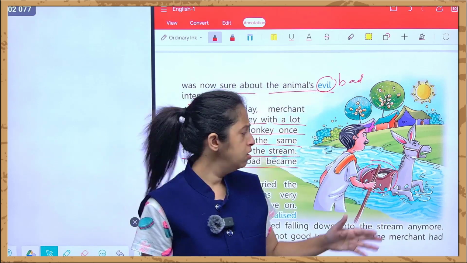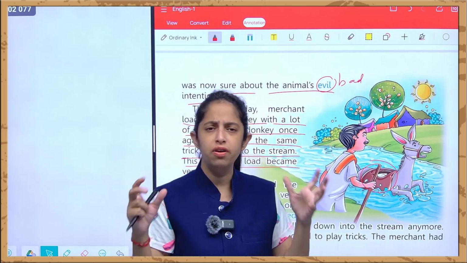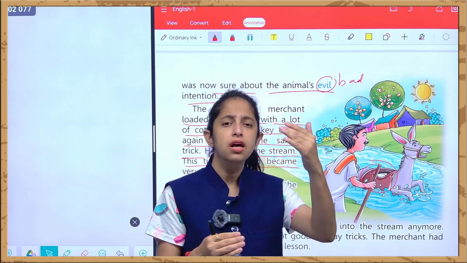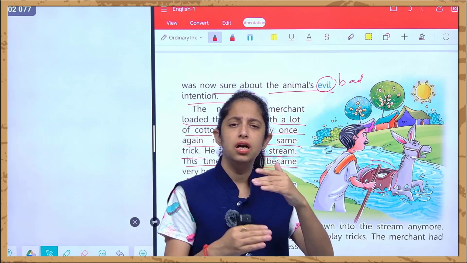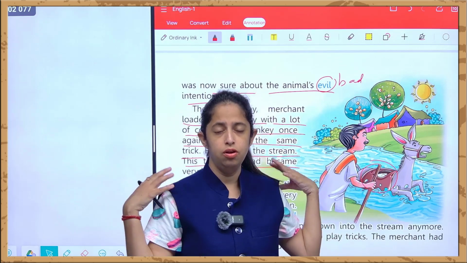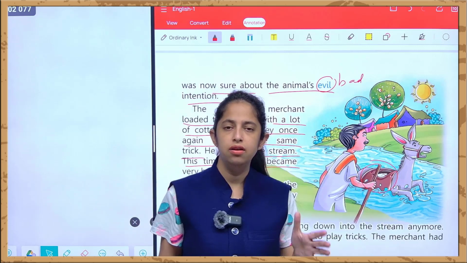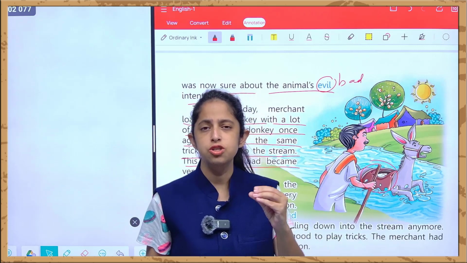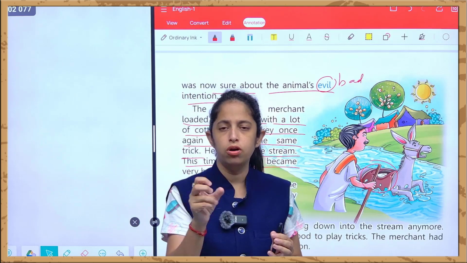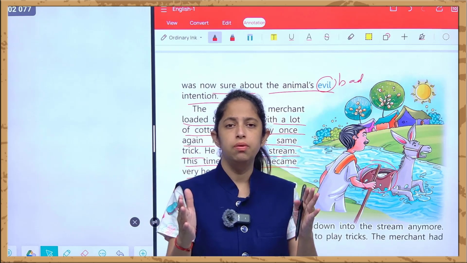Very heavy because the cotton at the back of the donkey which was loaded was of light weight, but as soon as the donkey fell into the river, the load at the back of him got heavy. Because cotton was light in weight, and as the lightest particle falls into the water, water gets absorbed in that cotton and its weight becomes heavy.